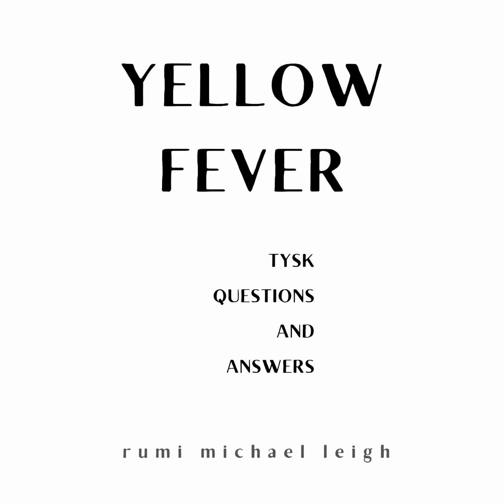4. Is yellow fever an acute disease? Yes, yellow fever is an acute disease. 5. What is an acute disease? An acute disease is a disease that appears rapidly and lasts for a short time. 6. Is yellow fever a systemic disease? Yes, yellow fever is a systemic disease. 7. What is a systemic disease? A systemic disease is a disease that affects the whole body.